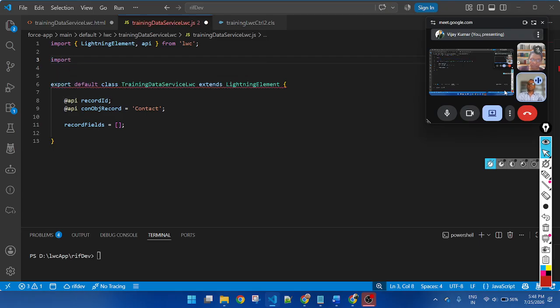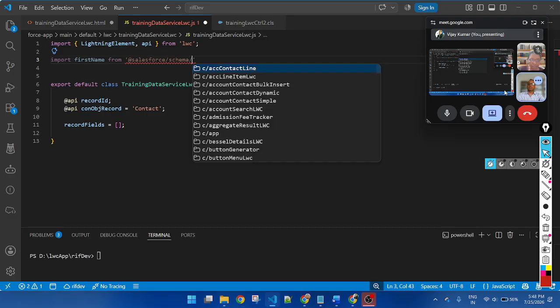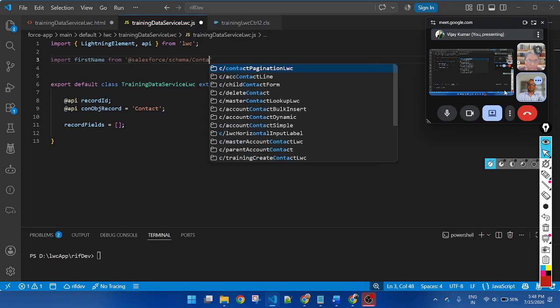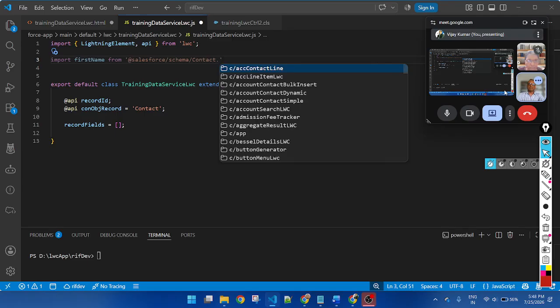Let's suppose first I am importing first name from @salesforce/schema, then the object name, then the field name.